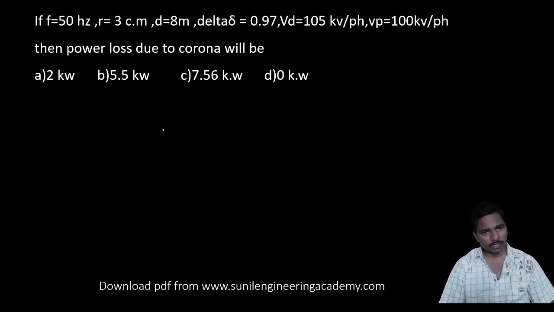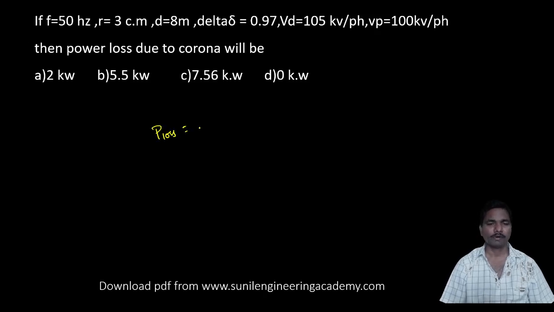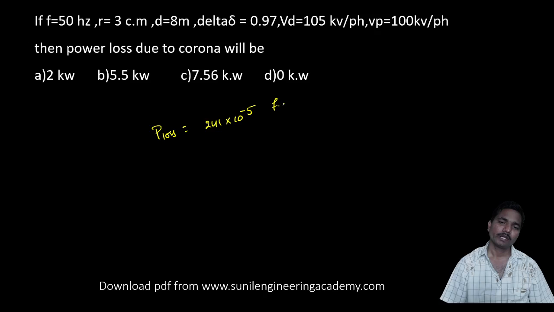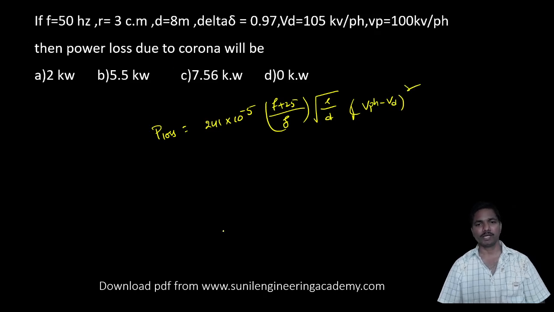Whenever we have this type of question, what we will do is take the power loss equal to 241 into 10 power minus 5 into (F plus 25) by delta, root r by d, (V phase minus Vd) whole square, and substitute the values.